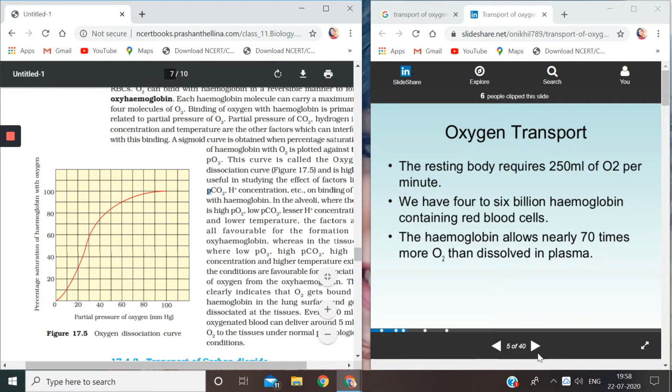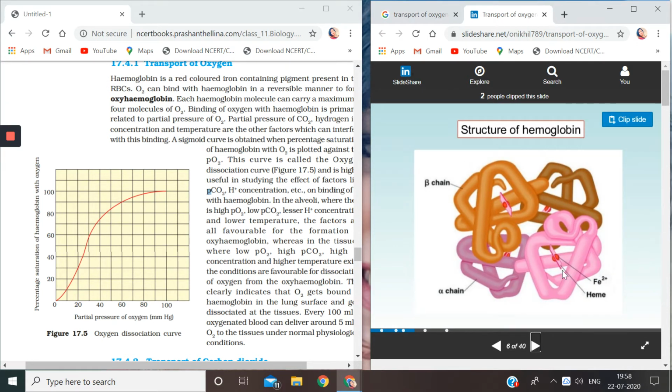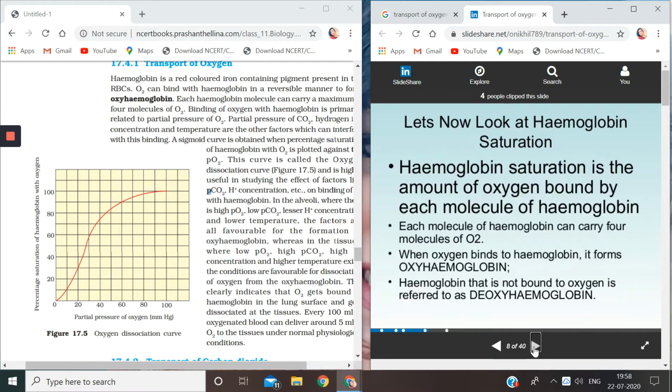As I told you, children, this is a hemoglobin molecule. See, this is the structure of a hemoglobin molecule, and each hemoglobin molecule can carry 4 molecules of oxygen.